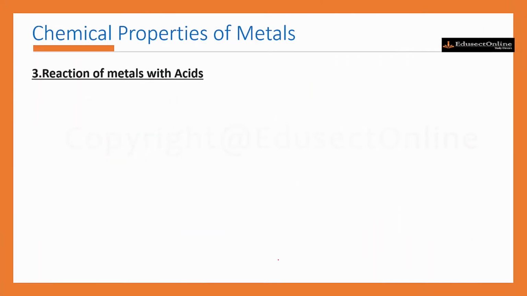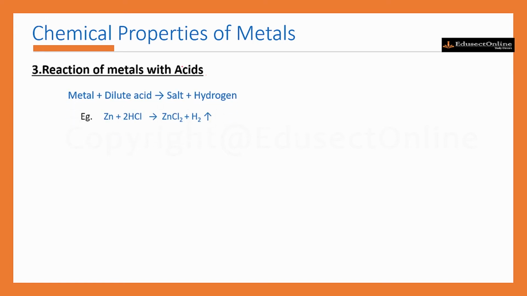The next chemical property is reaction of metals with acids. Except a very few less reactive metals, all metals react with dilute acid to form salt and hydrogen. We can see one example. This is zinc. It's a metal. It can react with dilute hydrochloric acid, forming its salt zinc chloride and hydrogen gas. The exceptions are copper, then silver, gold, platinum, etc. They don't react with these dilute acids.